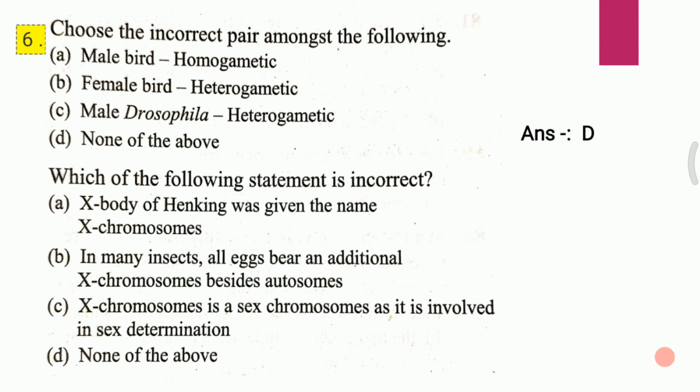Second question. Which of the following statements is incorrect? A. X body of Henking was given the name X chromosome. B. In many insects, all eggs bear an additional X chromosome beside autosomes. C. X chromosome is a sex chromosome as it is involved in sex determination. D. None of the above. Which of the following statements is incorrect? And the incorrect statement is D, that is none of the above is incorrect.